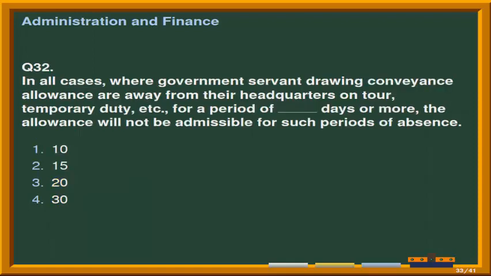Next question is, in all cases where government servants drawing conveyance allowance are away from their headquarters on tour, temporary duty, etc., for a period of fill-up days or more, the allowance will not be admissible for such periods of absence. And the options are number 1, 10, second option is 15, third option is 20, and the last option is 30. Correct answer is option second, that is 15 days.